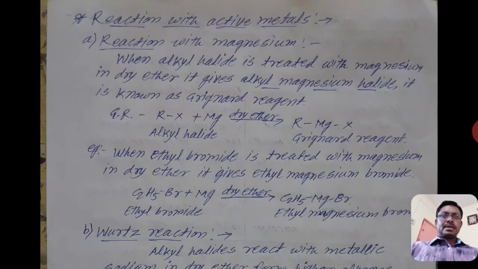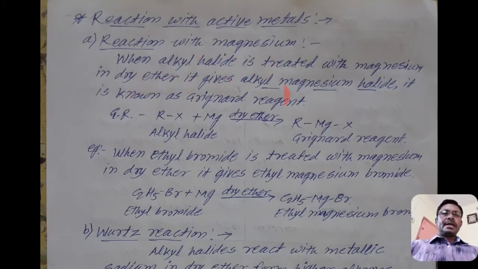The alkyl halides react with other species to give different products. The next reaction is the reaction with active metals. In that, the first reaction is the reaction with magnesium. That reaction is also known as formation of Grignard reagent, or reaction with magnesium.